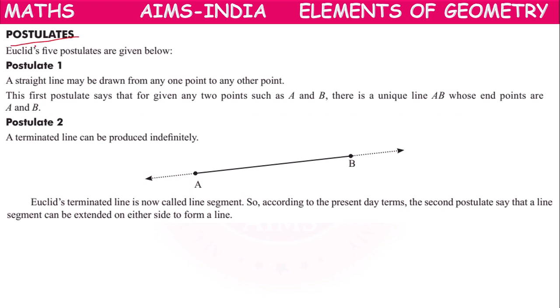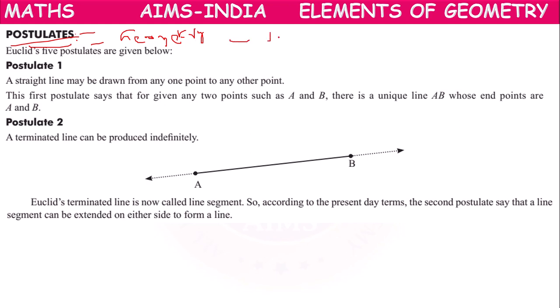So next, he proposed some postulates also. So what are postulates, children? Postulates are also statements. No need to prove them true, but they are purely related to geometry. They are universal truths or self-proven statements.